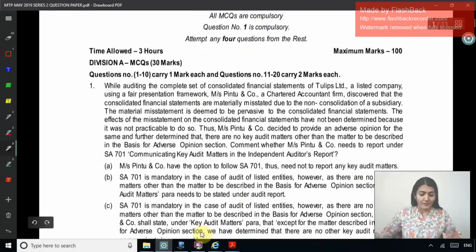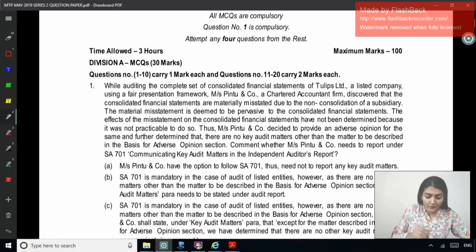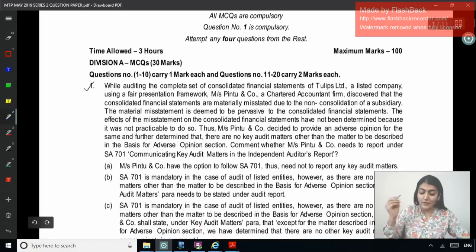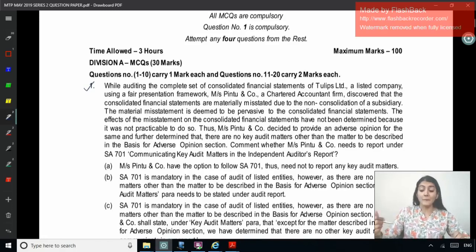Right, so let's start question number 1. While auditing the complete set of consolidated financial statements of Tulips Limited, a listed company, using a fair presentation framework, Pinto and Company, a chartered accountant firm, discovered that the consolidated financial statements are materially misstated due to the non-consolidation of a subsidiary. The material misstatement is deemed to be pervasive to the consolidated financial statements. So pervasive means adverse opinion.